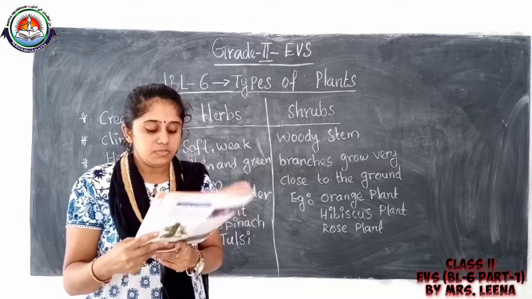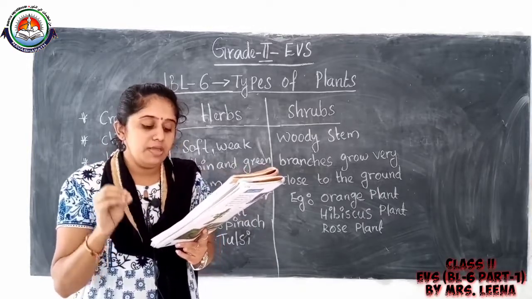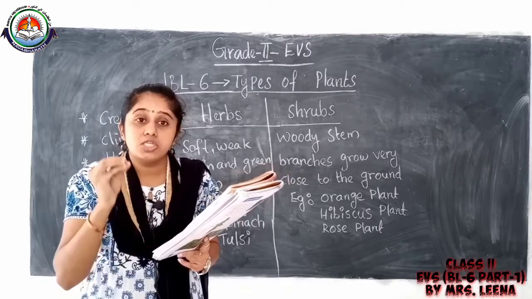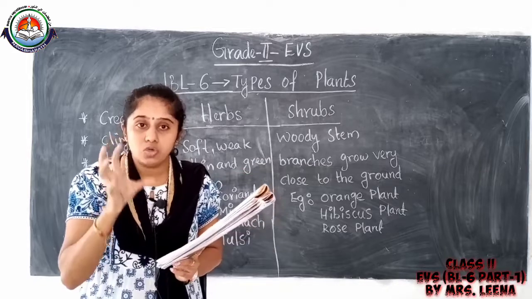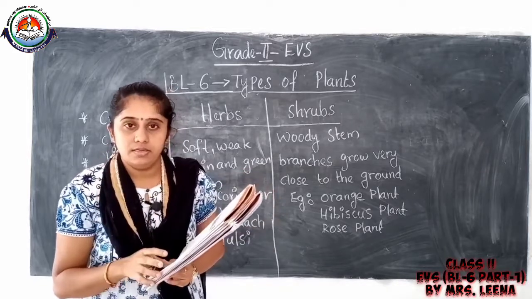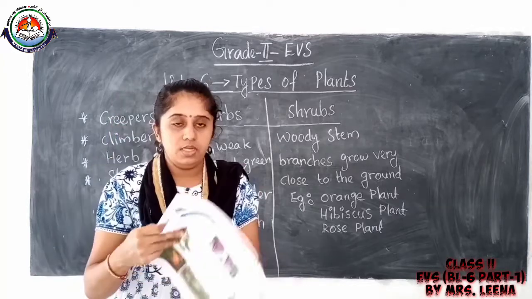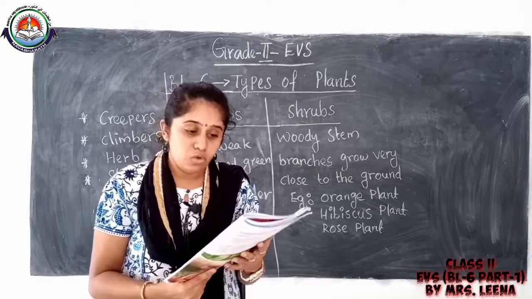Understood? So coriander is a herb. You can write, coriander is a herb. Herbs do not have a strong stem, so it cannot grow taller. Then you have to do the PQ questions from the content book.